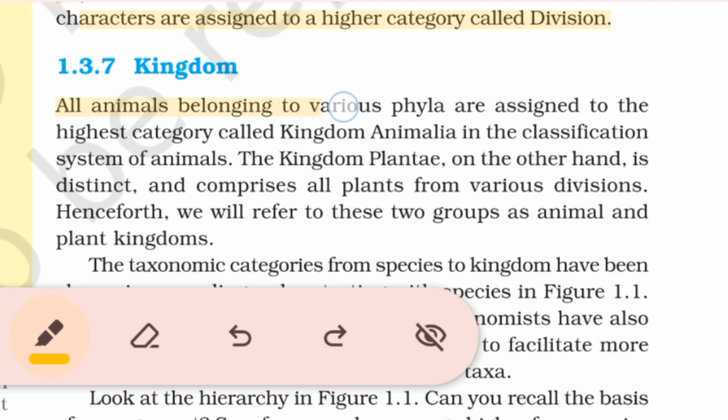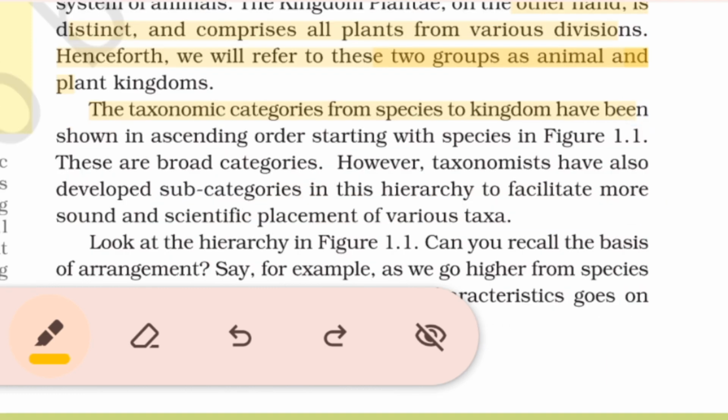Kingdom. All animals belonging to various phyla are assigned to the highest category called Kingdom Animalia in the classification system of animals. The Kingdom Plantae, on the other hand, is distinct and comprises all plants from various divisions. Henceforth, we will refer to these two groups as animal and plant kingdoms. The taxonomic categories from species to kingdom have been shown in ascending order starting with the species in figure 1.1. These are broad categories. However, taxonomists have also developed subcategories in this hierarchy to facilitate more sound and scientific placement of various taxa. Look at the hierarchy in figure 1.1.